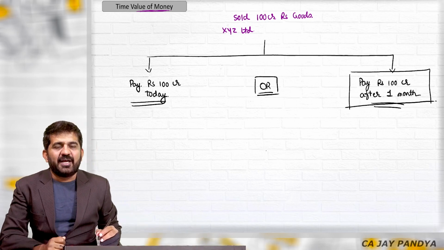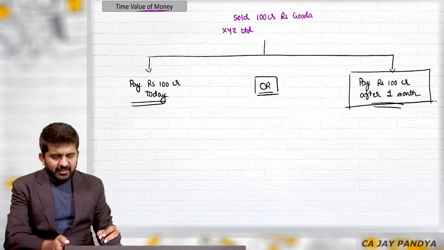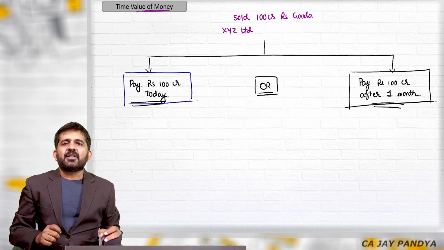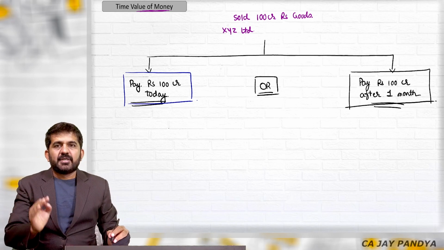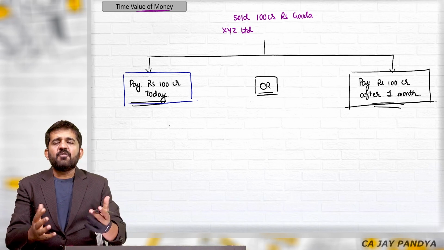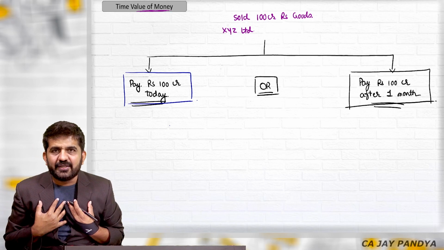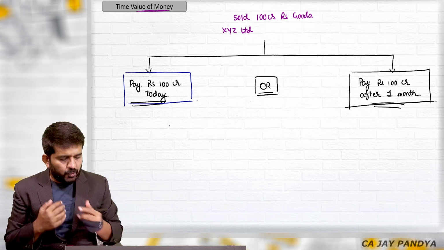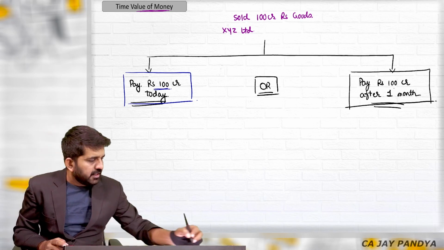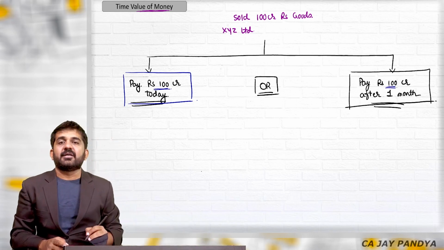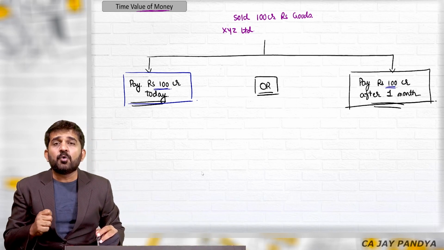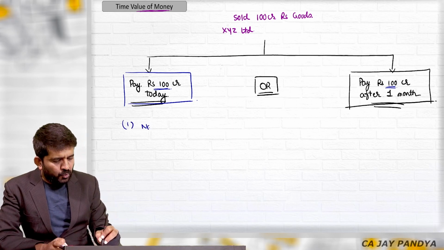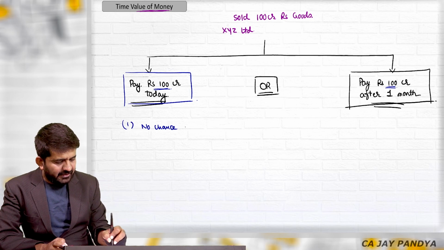Let me give you an idea why today is the best option. Please understand, we are in the class of finance, but still try to understand: if you are going to receive money, and there are two options, receiving 100 today or receiving 100 after 1 month, if you receive it today, there will be no chance of bad debt.